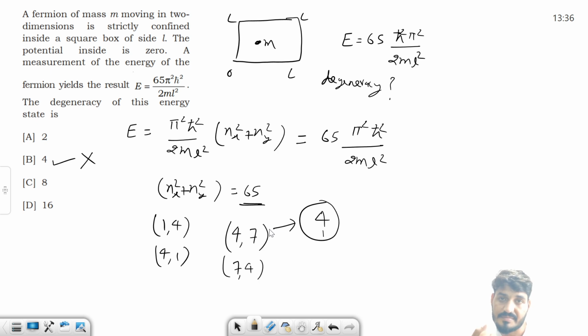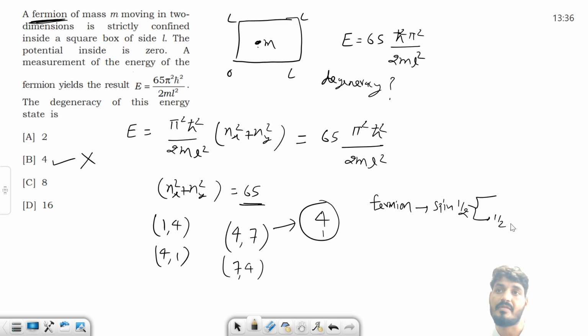Why? The thing is, just read the question carefully. They have given a fermion of mass m. This is a fermion, and fermions are nothing but spin half particles. And we know that for spin there are 2 spin degeneracies, minus 1/2 and 1/2.